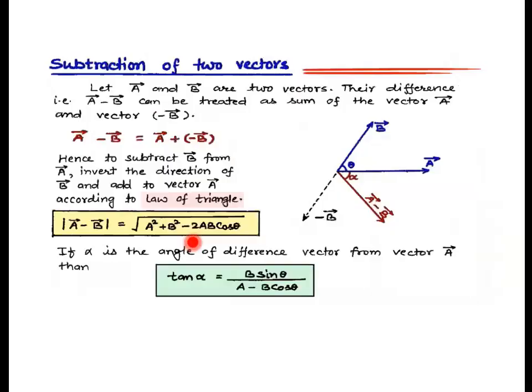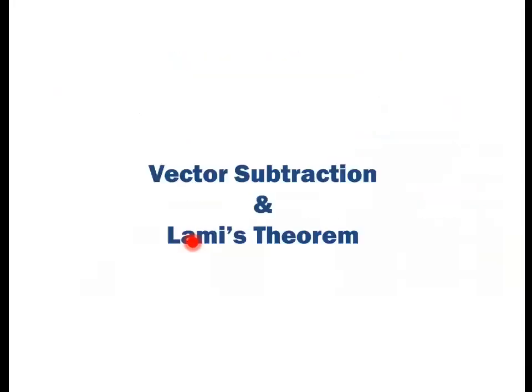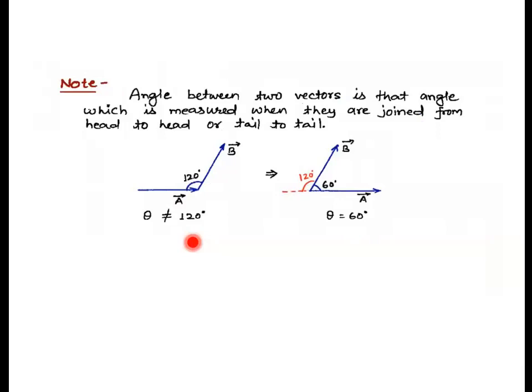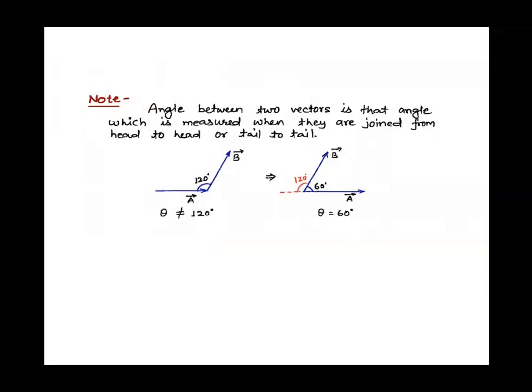Okay, now I need to tell you about two to three more vectors, after unit vectors. Here we are going to talk about some angle. If we are measuring the angle between two vectors, how are we going to measure it? The angle between two vectors is measured when they are joined head to head or tail to tail.